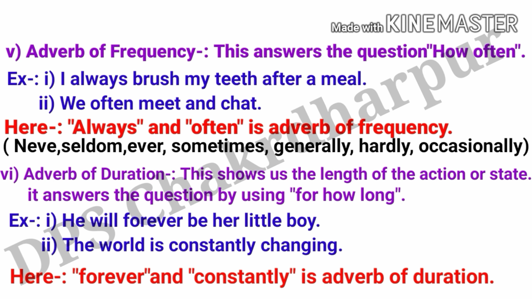And the sixth one is your adverb of duration. This shows us the length of the action or state. It answers the question for how long. For example, he will forever be her little boy, and the second one is the world is constantly changing. So my dear friends, in these sentences, forever and constantly are your adverbs of duration.